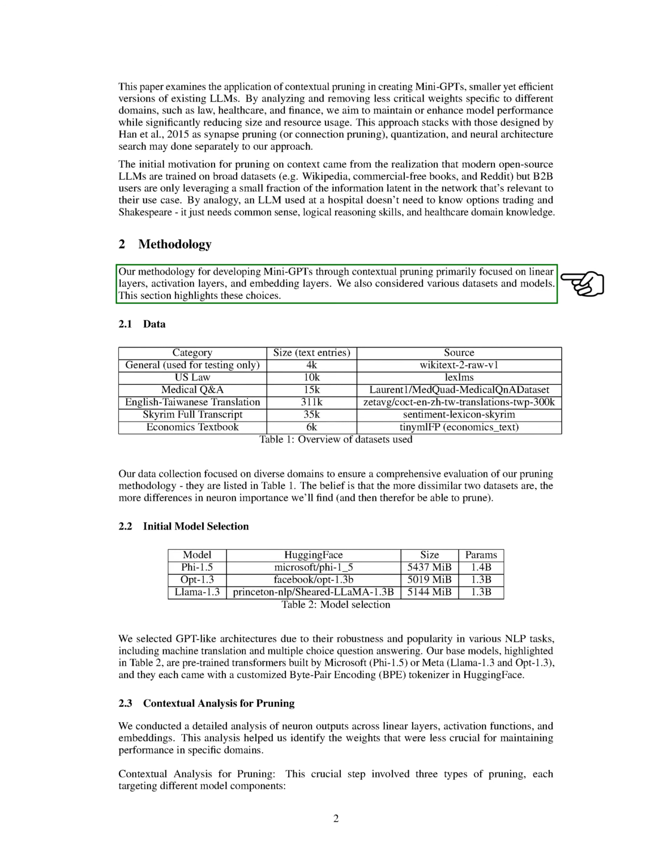Methodology. Our methodology for developing Mini-GPTs through contextual pruning primarily focused on linear layers, activation layers, and embedding layers. We also considered various datasets and models. This section highlights these choices.